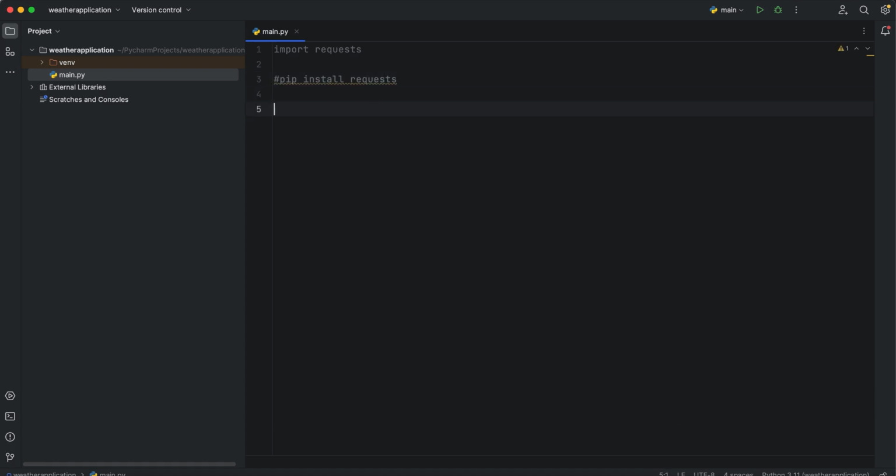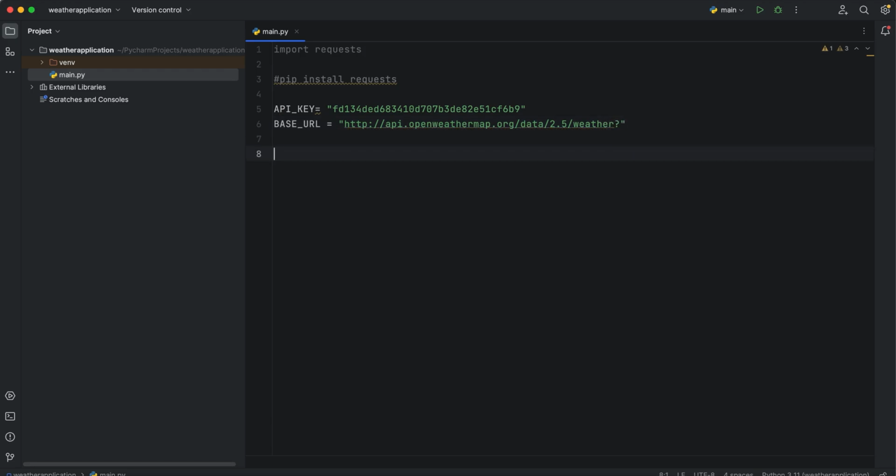Okay, first of all, we'll create variables that we will use throughout our application. First is the API key. The second is the base URL, and the base URL is http://openweathermap.org/data/2.5/weather, not water. Oh, come on. Weather.